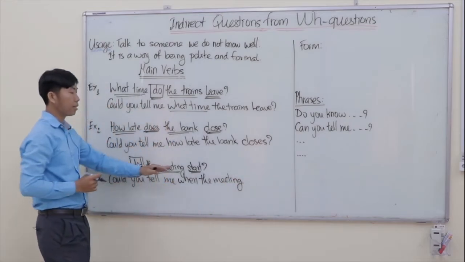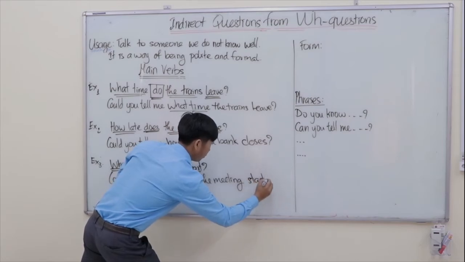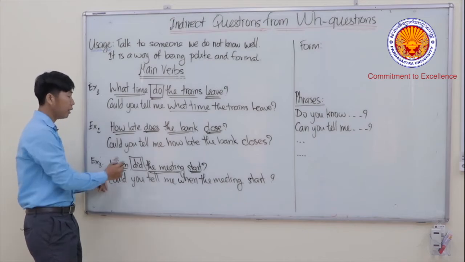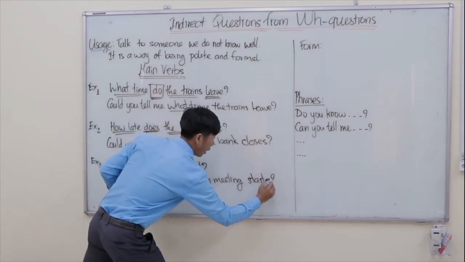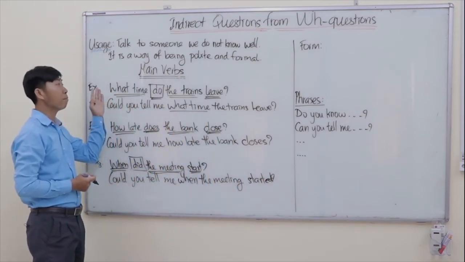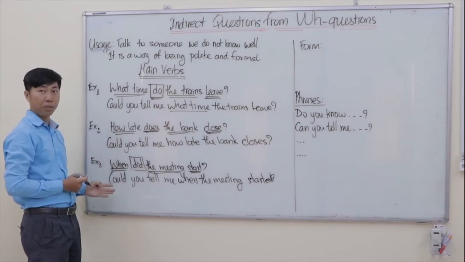And then the main verb of the sentence is start. But remember, in the original sentence, it is past simple. So we have to change the main verb to past simple.